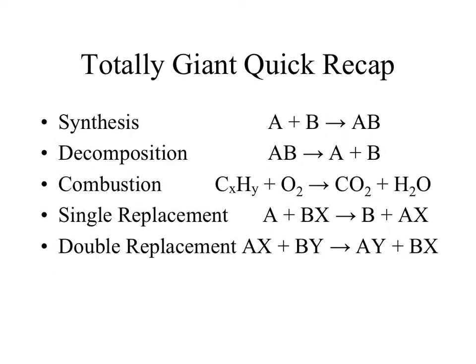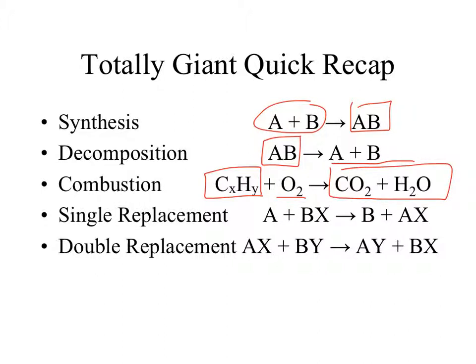So just to recap, synthesis was two separate, or maybe three or four, but in the end you end up with one product. For decomposition, you start with one product and end up with pieces because it breaks down. For combustion, even though there's other types of combustion, we're focusing on combustion of hydrocarbons. When it mixes with oxygen, it always forms carbon dioxide and water.